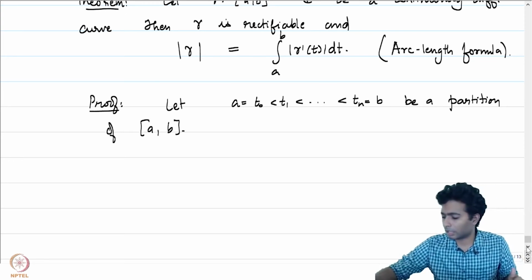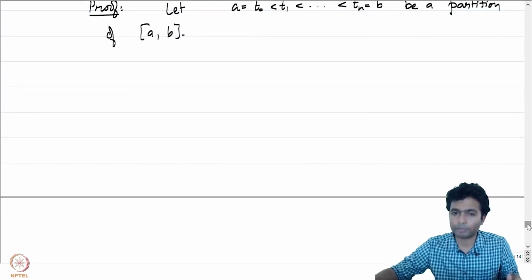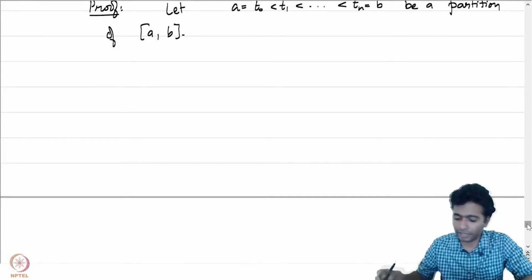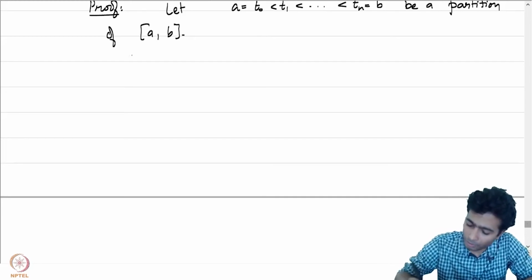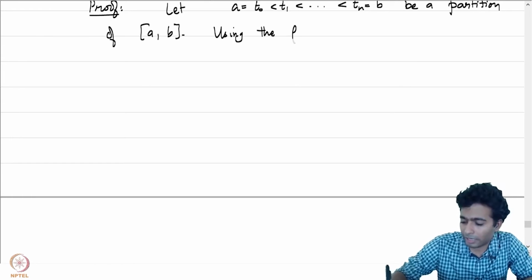And now let us use the fundamental theorem of calculus, applied to both the real and the imaginary part of gamma separately. We will be able to write the following using the fundamental theorem of calculus.